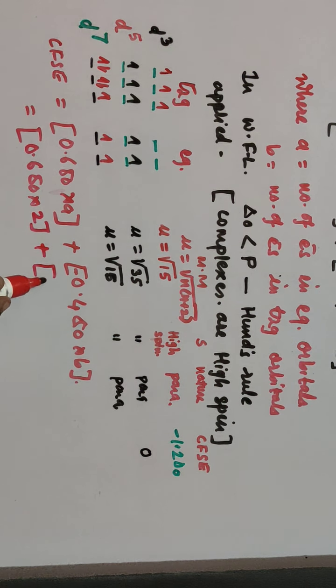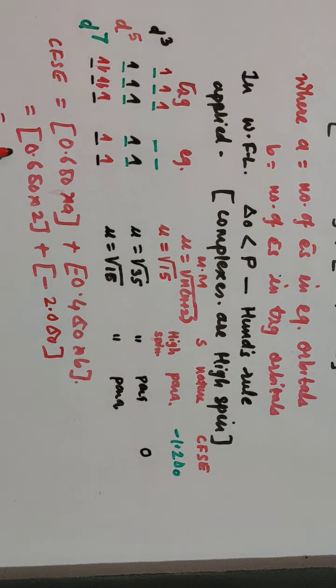Plus minus 0.4 into B in the T2G orbital, 2 plus 2 plus 1, overall 5 electrons are present, and so it is 5 4s are 20.